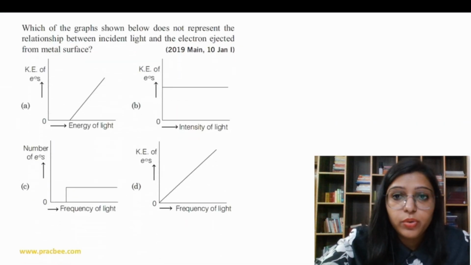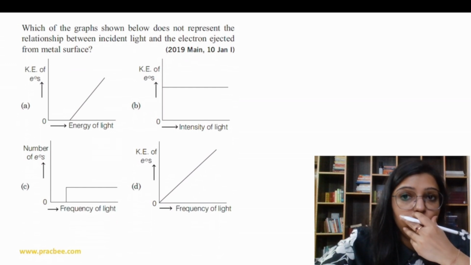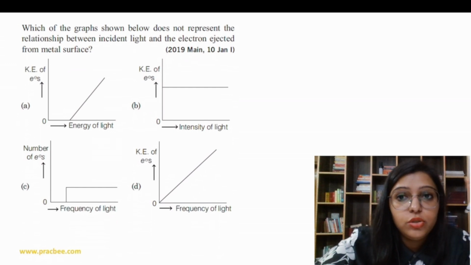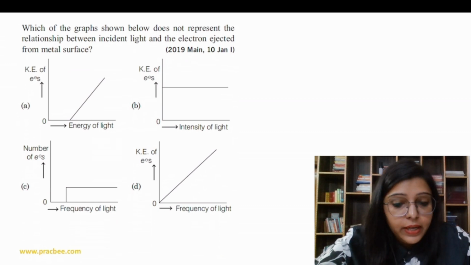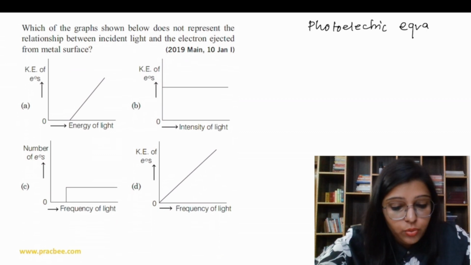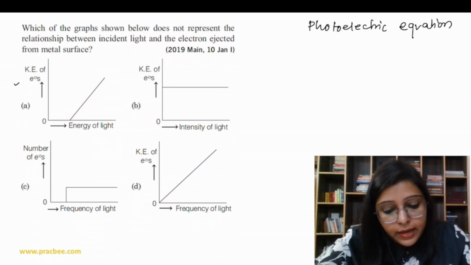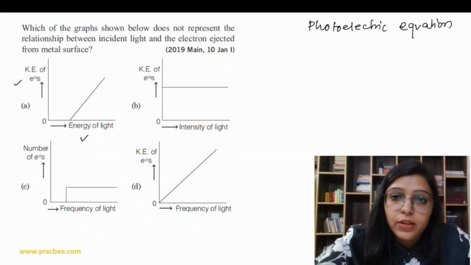Okay, so the next question is based on the graph. Which of the graphs shown below does not represent the relationship between incident light and the electrons ejected from the metal surface? It means we have to use the photoelectric effect equation. So first is the kinetic energy of the electrons and energy of the light.